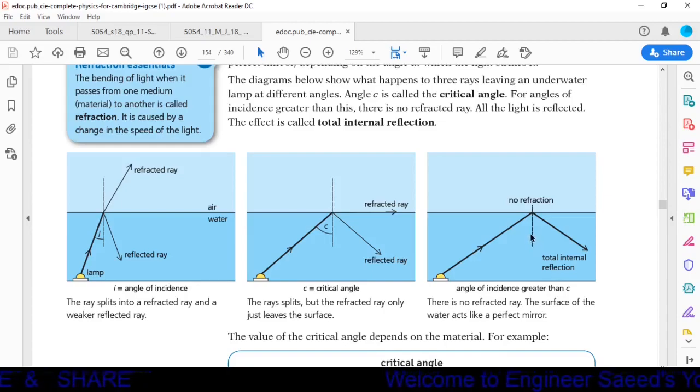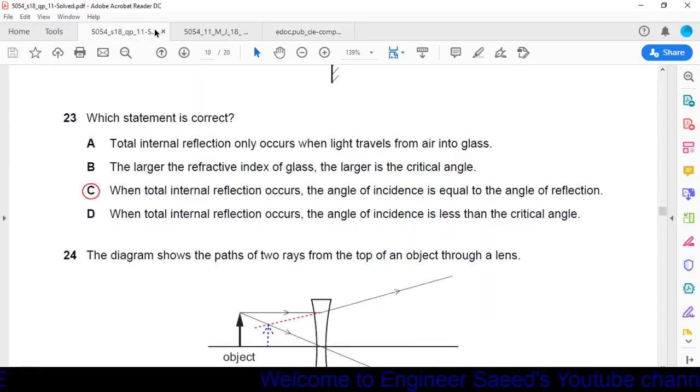Here the angle of incidence is equal to the angle of reflection. So our option C is the correct option, that when the ray is totally internally reflected, the angle of incidence is equal to the angle of reflection. So option C is the correct option.